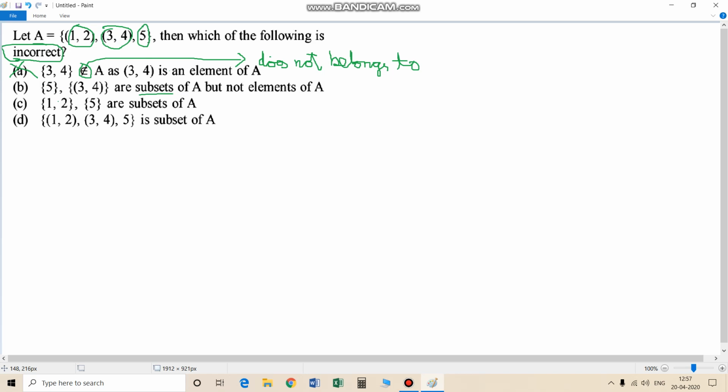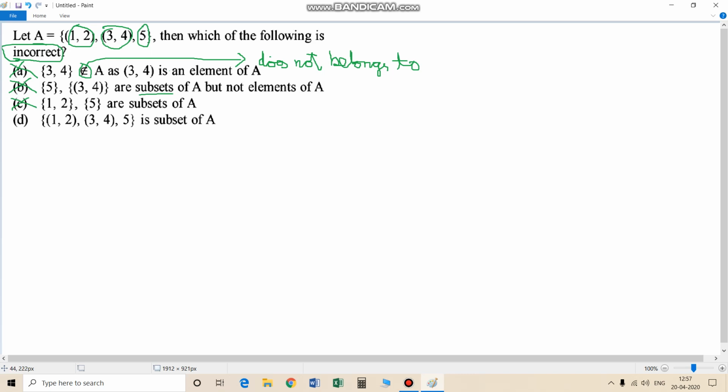A is not a set of sets. A is a set of some ordered pairs and a single number. Then A is not a set of sets, so this statement is also correct, and hence B can't be the option. Let's check option C. 1, 2 and 5 are subsets of A. Again same thing, same condition, and it's also correct.